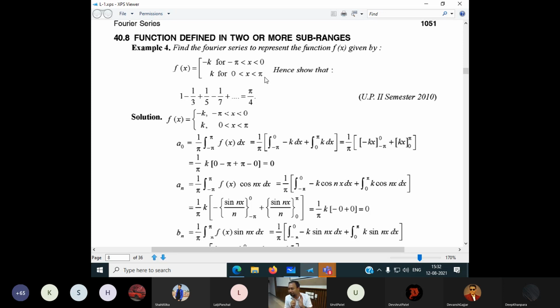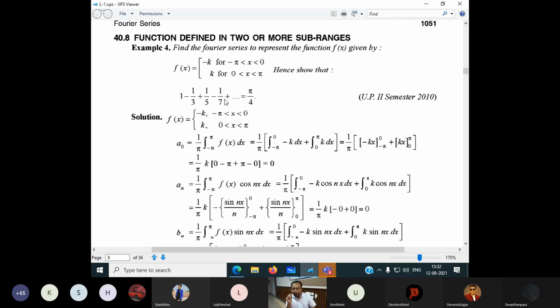Here we observe that the value of the function is different in two different intervals. The point of discontinuity is at x equal to 0, where there is a break. The function f of x is not valid at x equal to 0.